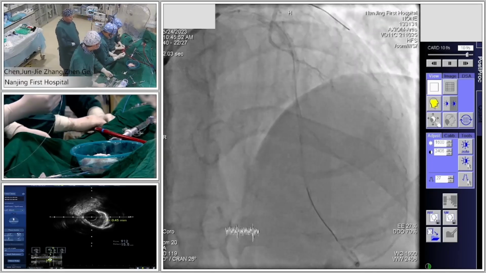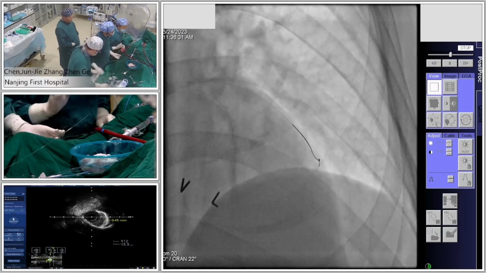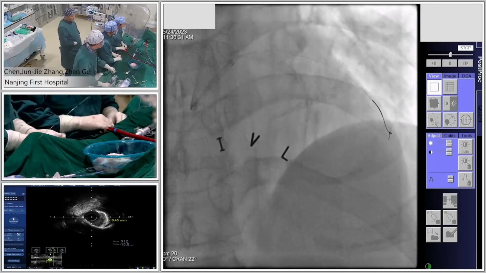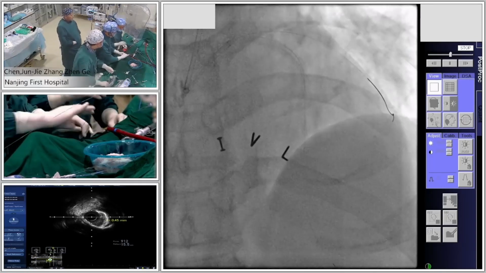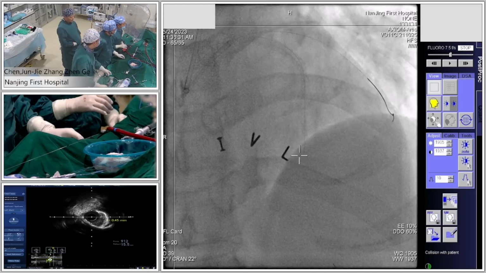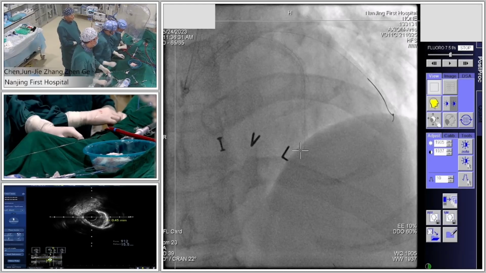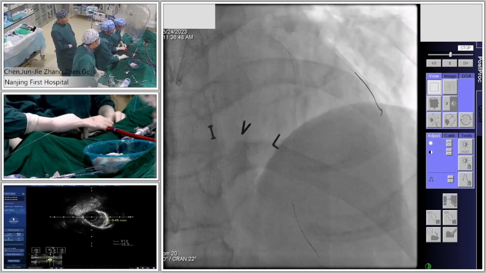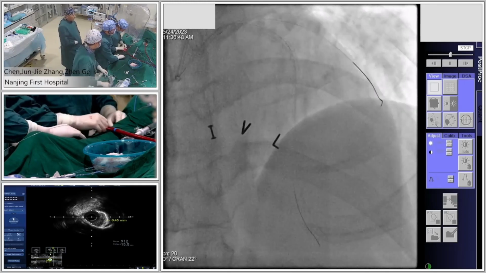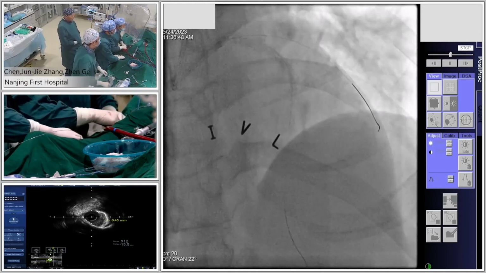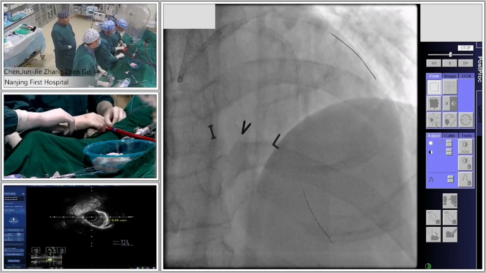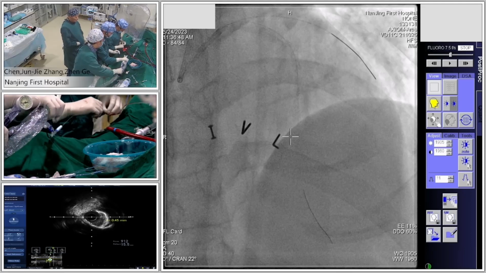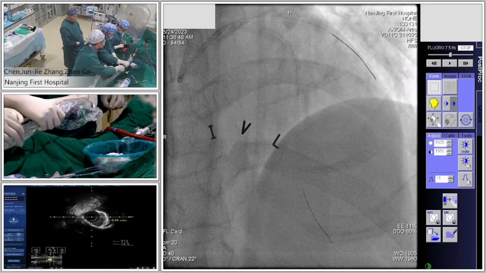Also, because the proximal calcification in the LAD is very close to the ostium, do you need to remove the wire from the circumflex or just keep it? Keep the wire in the circumflex. It's safe. This is the same French guiding catheter. The same French, yes. A little bit tough.